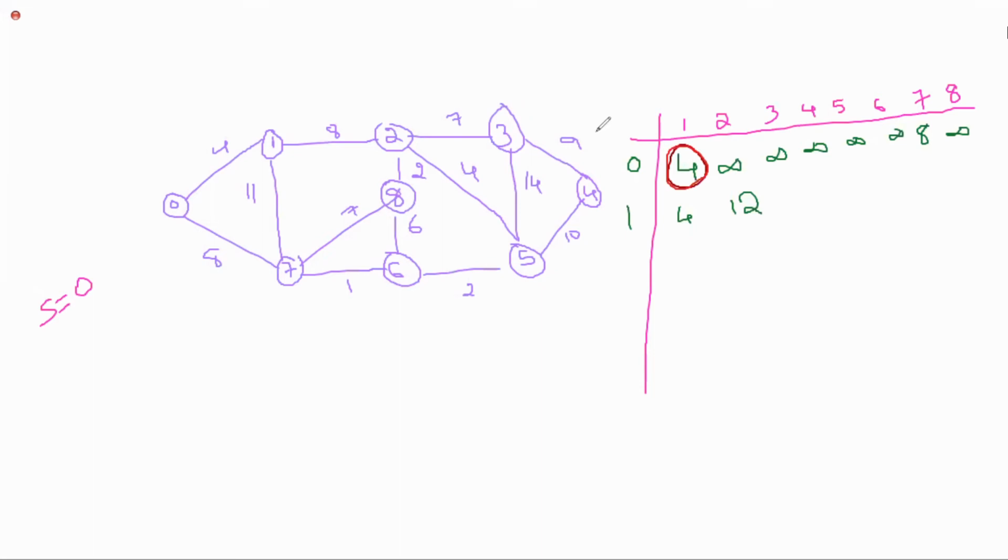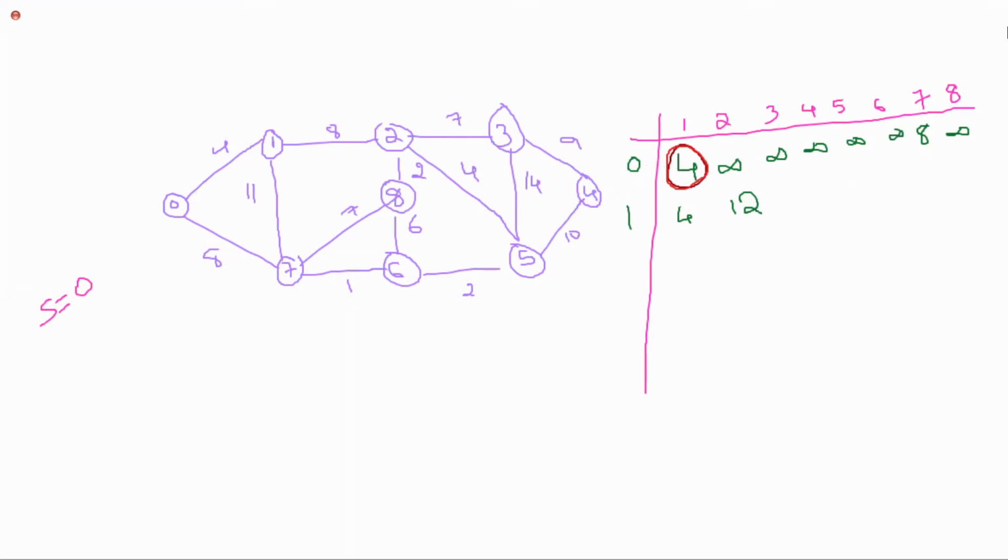See, first the starting source vertex is 0, right? Okay, 0 to 1, what is the distance? 4. That's what I have written here. 0 to 7, what is the distance? 8. So from 0, I can reach only 1 and 7. Remaining all the vertices, I don't know. There is no possibility to reach the remaining vertices, so I kept them as infinity. Any doubt in this line? No doubt, ma'am.